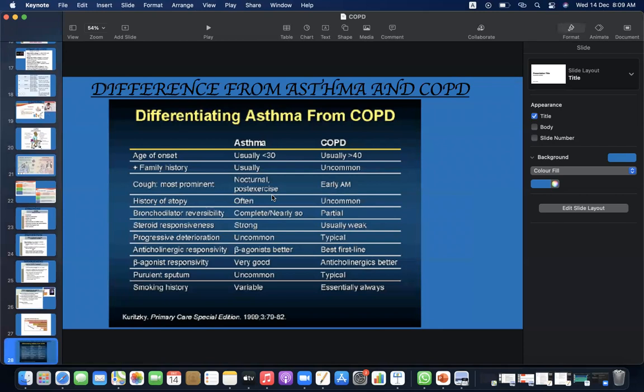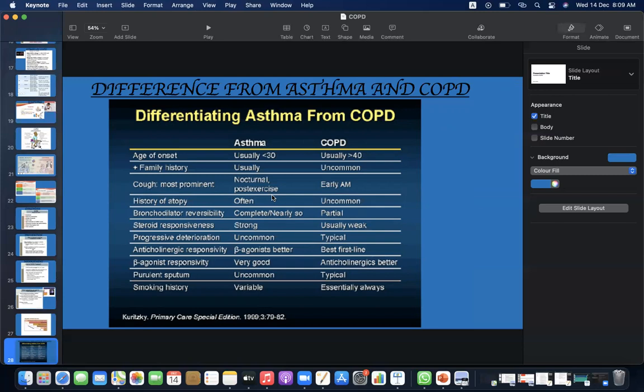Differentiating asthma from COPD, these are the major differences. In asthma, age of onset is mostly less than 30; in COPD, it is more than 40. Family history is usually there in asthma, uncommon in COPD. Cough is most prominent nocturnal and post-exercise in asthma; in COPD, it's early AM. History of atopy is often present in asthma; in COPD, it's uncommon. Bronchodilator reversibility is nearly complete in asthma; COPD is partial. Steroid responsiveness is strong in asthma.